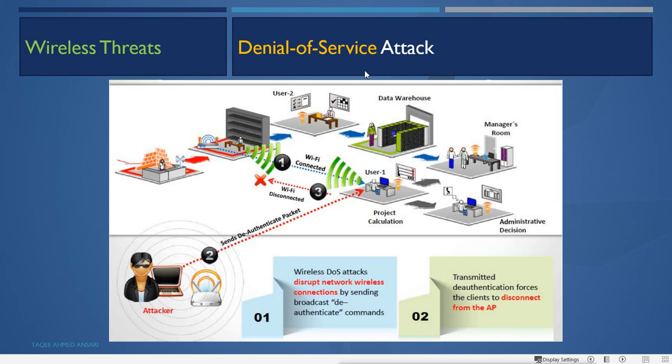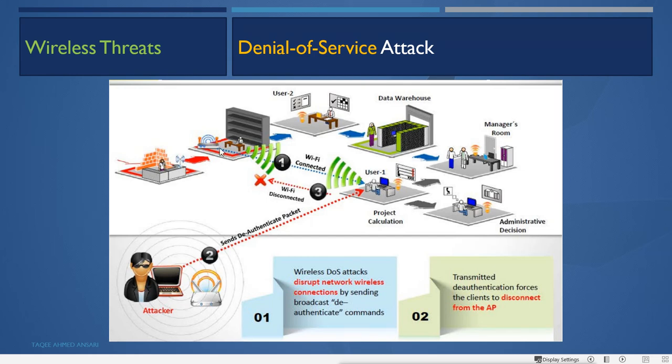It just wants to stop them from working, or it wants to redirect them to the fake or rogue AP. Like, the attacker has created a rogue access point, but these clients will not connect to that rogue access point, because they are already connected to the genuine, real access point. So the attacker will do what? The attacker will send the deauthentication packet. So all these clients will be released. They will be disconnected from the real AP.